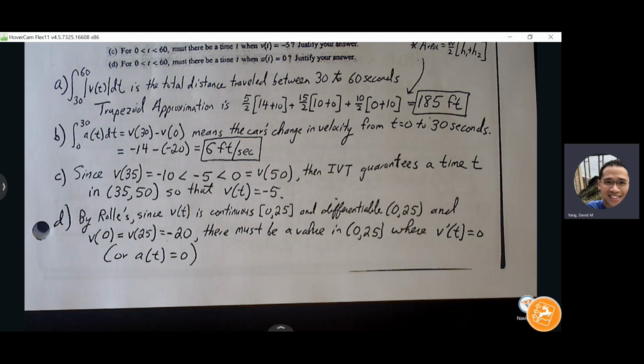So I think hopefully that answers a lot of the questions that students have in terms of, how do I know when to use IVT? How do I know when to use Rolle's? You kind of have to look at the data, and obviously you probably want to start with IVT first. It feels easier. You just look at the table of values and say, can I look at these values and guarantee that the value I'm looking for is going to be reached? If not, then maybe I can look at the function above it and look at it from the slope perspective.